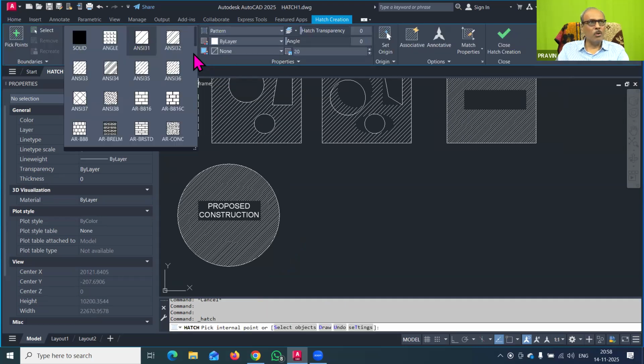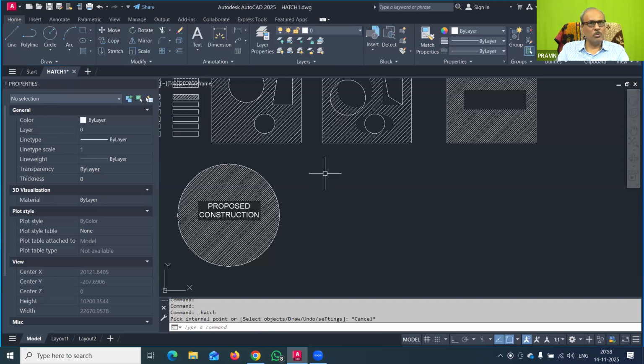If you want to fill a solid color, you can choose the solid pattern, or you can choose a hatching pattern for simple hatching. Then you can have a cross section of brick masonry, and there are so many other cross sections. Even for the elevation of brick masonry you can use these types of patterns. But now with this, there are some gradient color options available, so that we will see today.